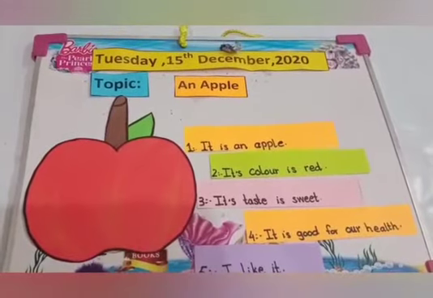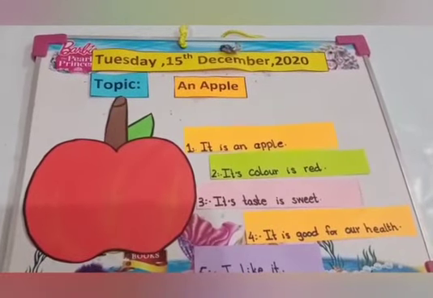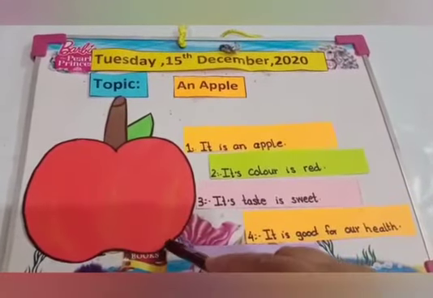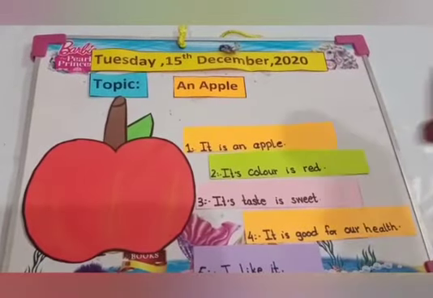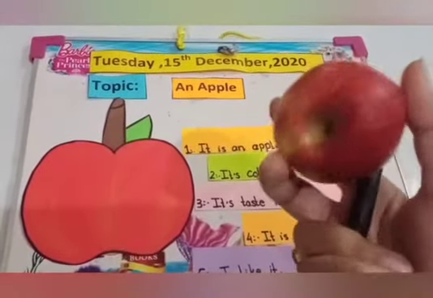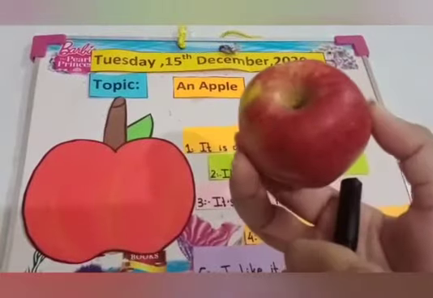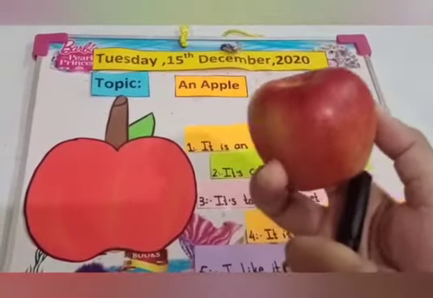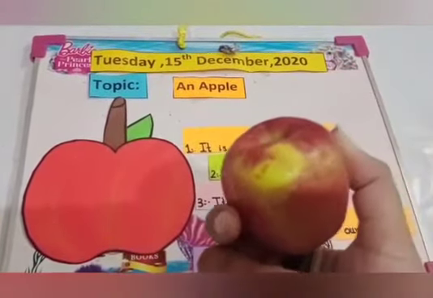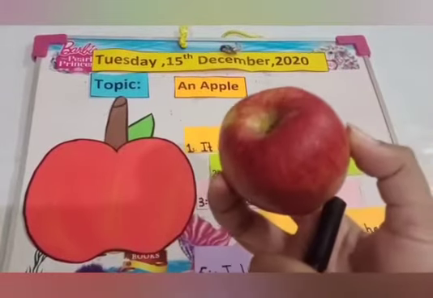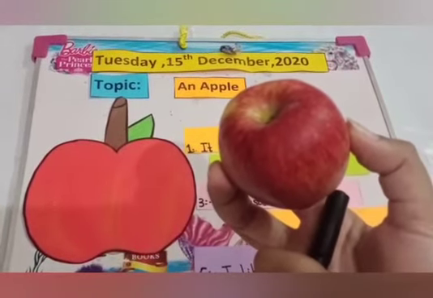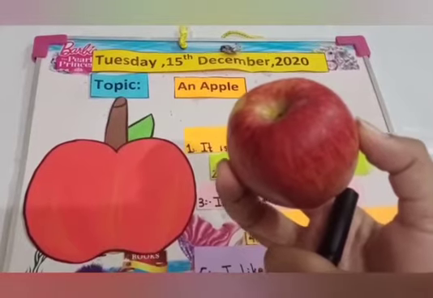Okay, firstly I'll show you an original apple. This is a picture of an apple and now I show you an original apple. What is this? This is an apple. Now make sentences. It is an apple. Its color is red. Its taste is sweet. It is good for our health and we all like it.